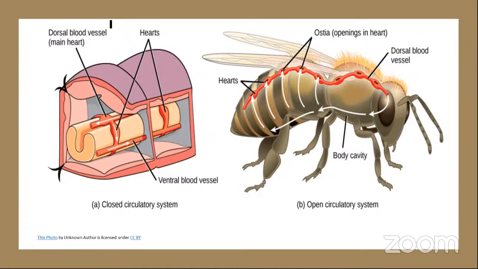You can see the blood vessels present in the closed circulatory system, but in arthropods blood is just pumped into the cavities. This is called an open circulatory system. In an open circulatory system, they have no vessels. In a closed circulatory system, they have blood vessels.